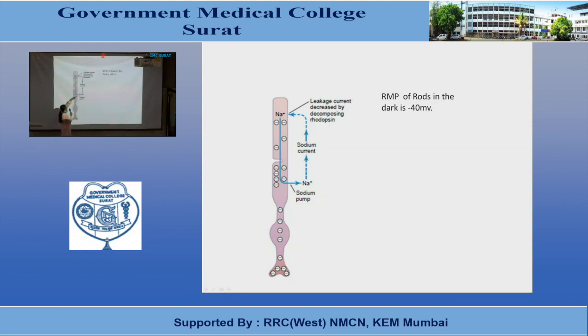So sodium ions will move from the inner segment to the outer segment, and through the sodium channels present in the outer segment, they will enter into the rods and cones, thus neutralizing the negativity which has developed inside, producing the resting membrane potential of about minus 40 millivolts. So the resting membrane potential in rods and cones is minus 40 millivolts.